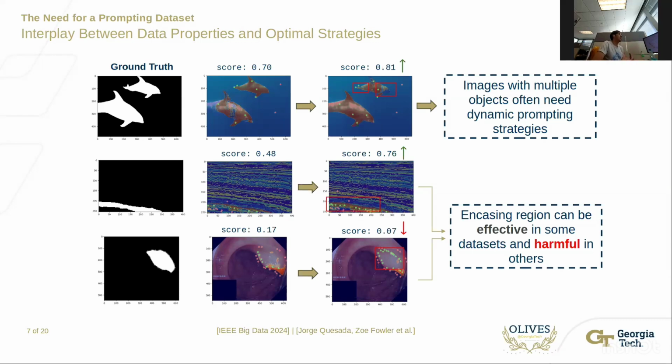Another strategy that's often seen is encasing, which corresponds to surrounding very closely the boundary of a given object with negative or exclusion prompts, which can be very effective in some domains and harmful in others. As we can see here, for this seismic image in the middle row, it is a very effective strategy to encase the image with negative prompts. But in the bottom row, for this polyp medical data set, it is very harmful and produces a very suboptimal mask.